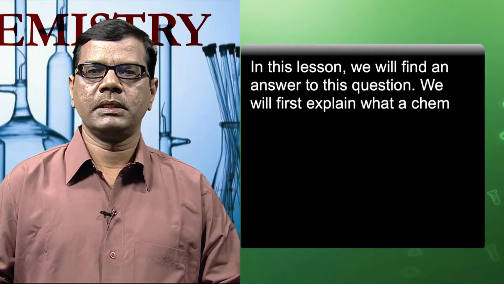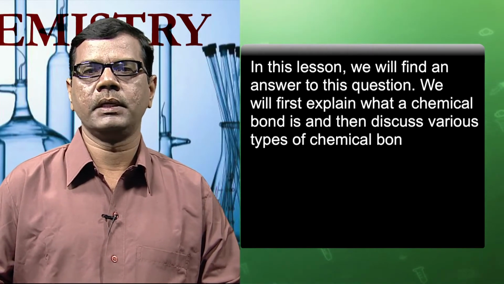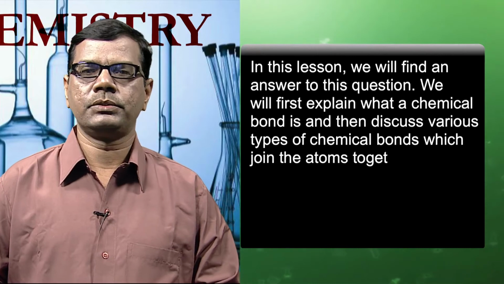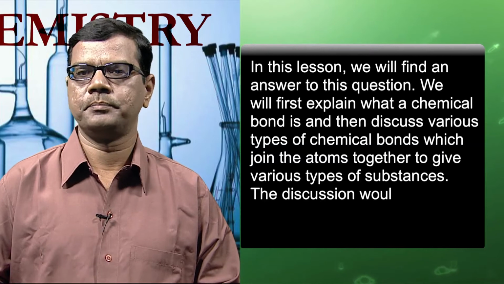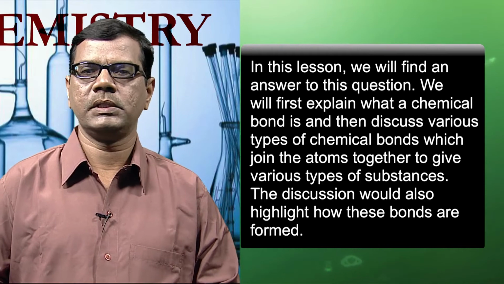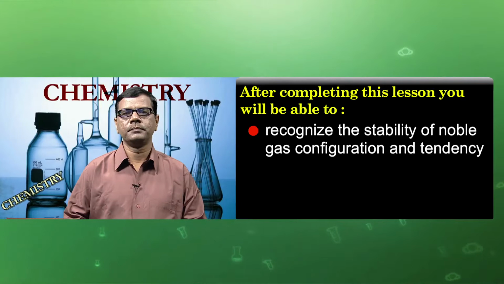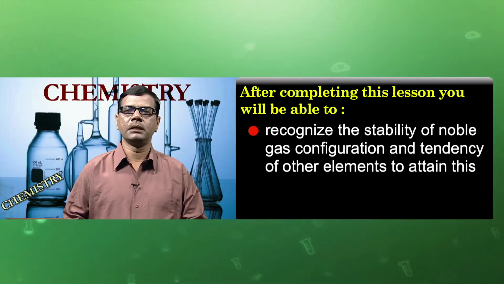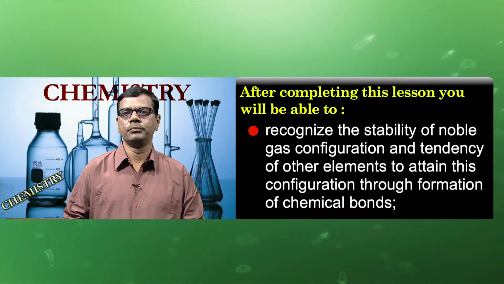We will first explain what a chemical bond is and then discuss various types of chemical bonds which join the atoms together to form various types of substances. The discussion would also highlight how these bonds are formed. After completing this lesson, we will be able to recognize the stability of noble gases' configuration and the tendency of other elements to attain this configuration through formation of chemical bonds.